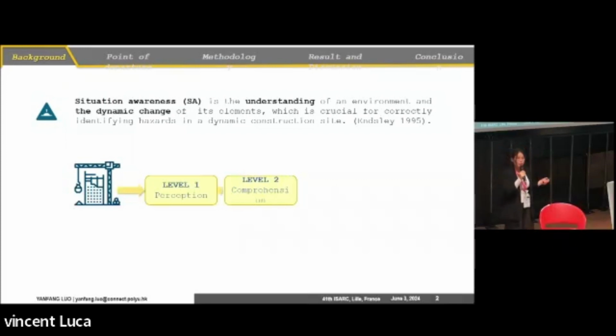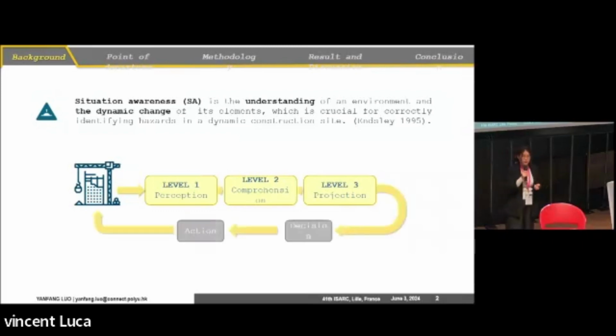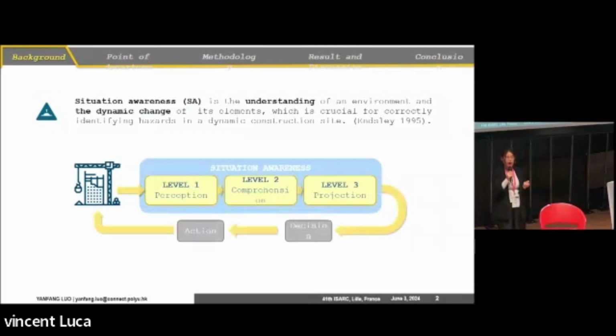other things that will affect the worker's behavior. And the third thing, we would like to project what will happen next. Whether the machine will hit the worker. Based on these three steps, we will make some decision and also take action based on our cognitive process. So basically, these three steps are situation awareness, which is level 1 perception, level 2 comprehension, and level 3 projection.